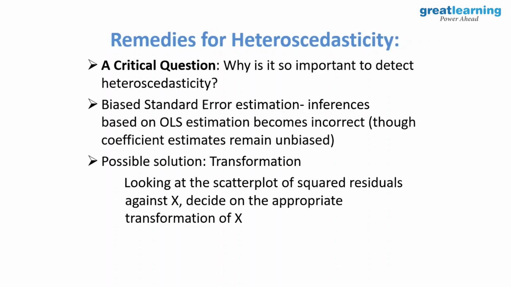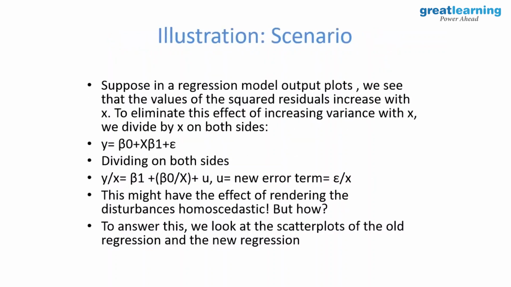Possible solution: transformation. The best way is transformation, but we have to hit the exact transformation. How will we do it? Let's consider a scenario. Suppose in a regression model output plot, we see that the value of squared residual increases with X. To eliminate this effect of increasing variance with X, we divide both sides by X. By doing this, there is a new error term which is epsilon by X, which we consider as U. यहाँ पे अगर मैं X से divide कर दूंगा तो epsilon by X आ जाएगा, उसको मैंने U के साथ equate कर दिया.